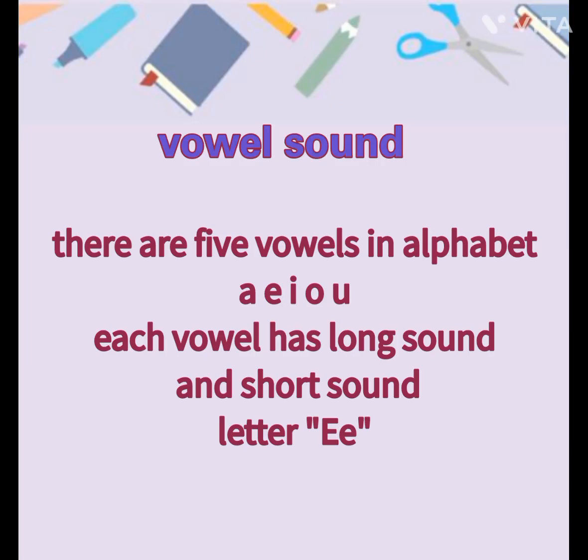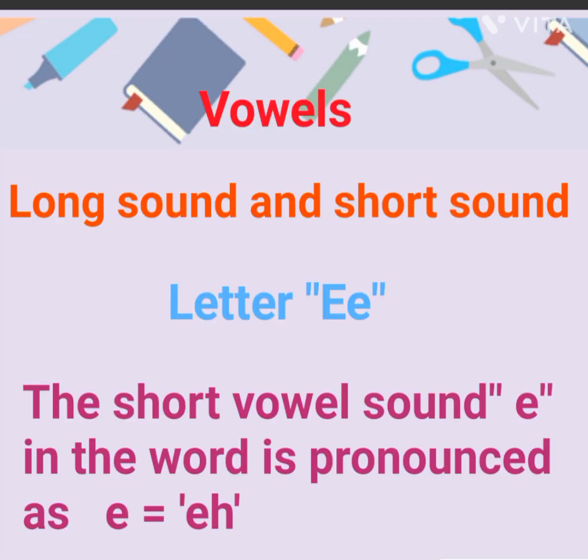Vowel sound. There are 5 vowels in the alphabet. Each vowel has a long and a short sound. Letter E. The short vowel sound E in a word is pronounced as "eh".